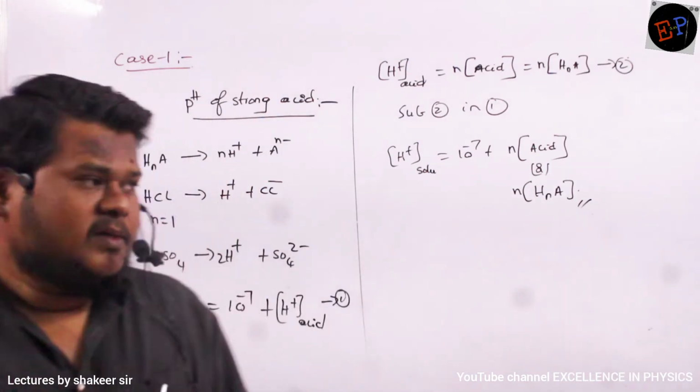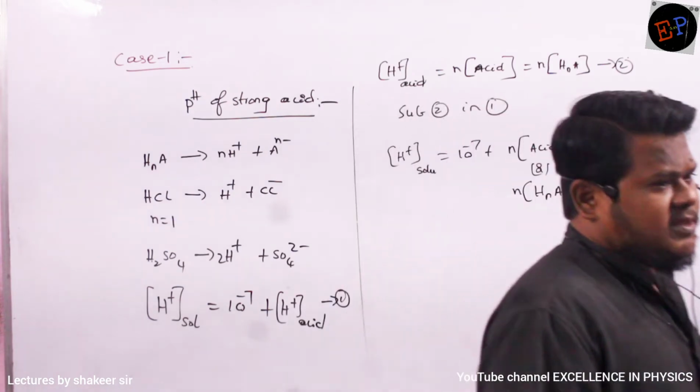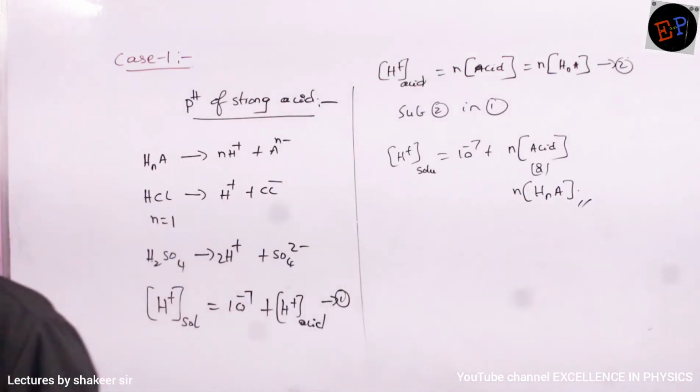Are you able to understand? So make a note up to here. We will do some examples, no? Then you will understand the method of calculating the pH value of strong acids. Okay?